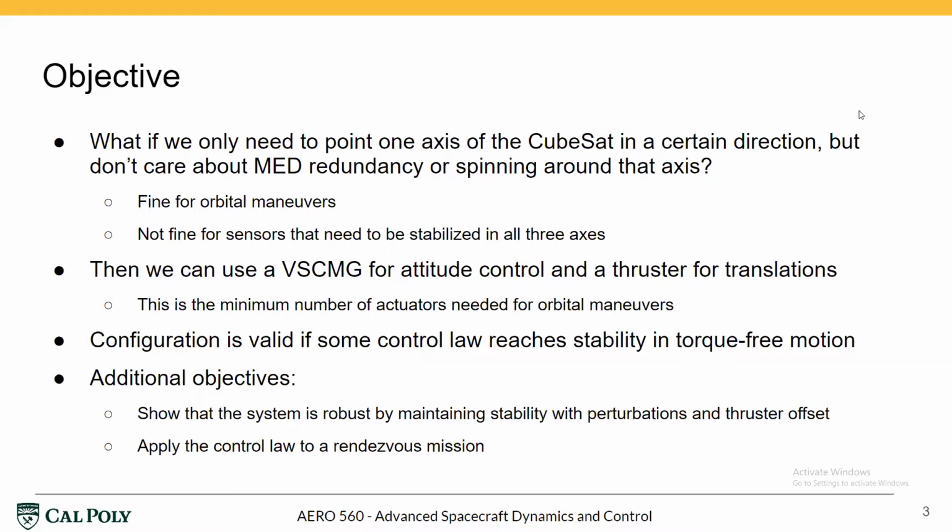Additionally, we can show that the system is robust by maintaining stability with perturbations and a thruster offsetted from the center of mass. We can also apply the control law to a rendezvous mission.